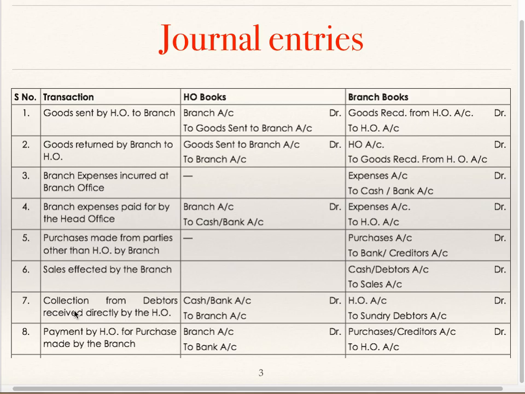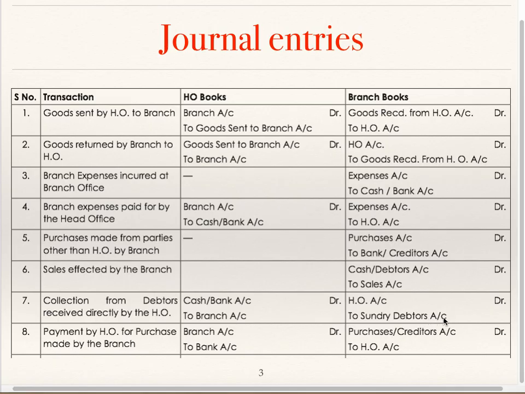Collection from debtors received directly by head office. As head office is receiving cash, cash or bank account debit to branch in the books of head office, and in the books of branch, head office account debit to sundry debtors. Branch debtor has paid the amount, so in branch books, debtors balance should go down.